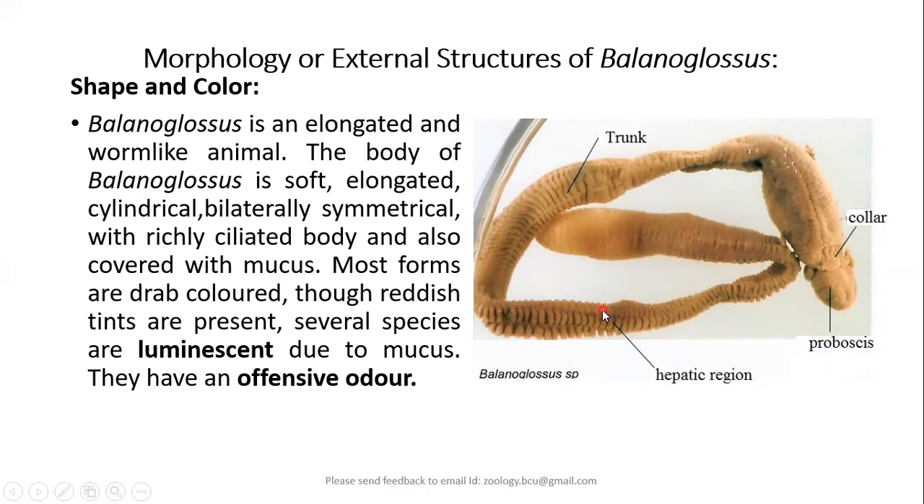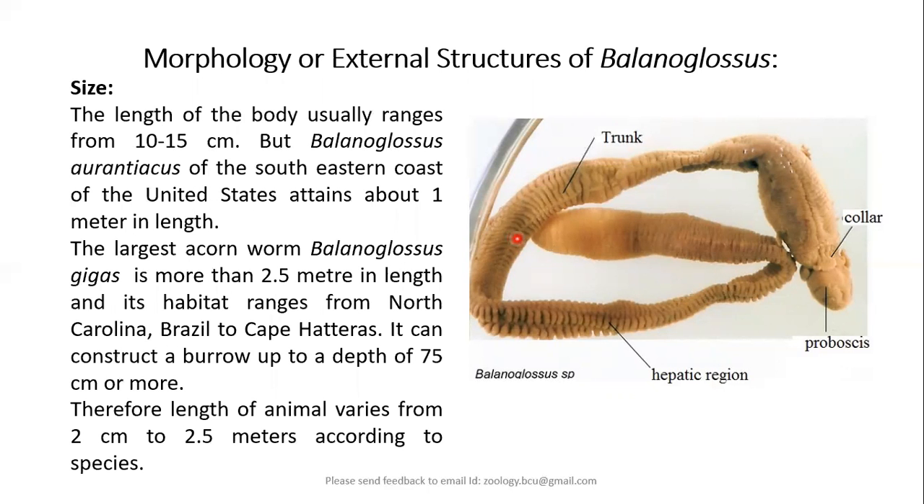And as we have already discussed, the skin also secretes luminescent biochemical molecules to emit light. That means it also exhibits bioluminescence. And also the skin secretes iodoform to protect itself from its predators and enemies. Coming to the size of the animal, the length of the body usually ranges from 10 to 15 centimeters. That means it will be about the size of your small scale.